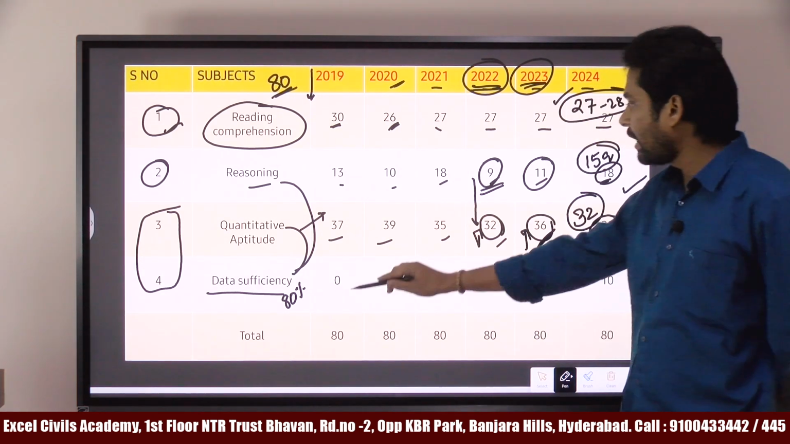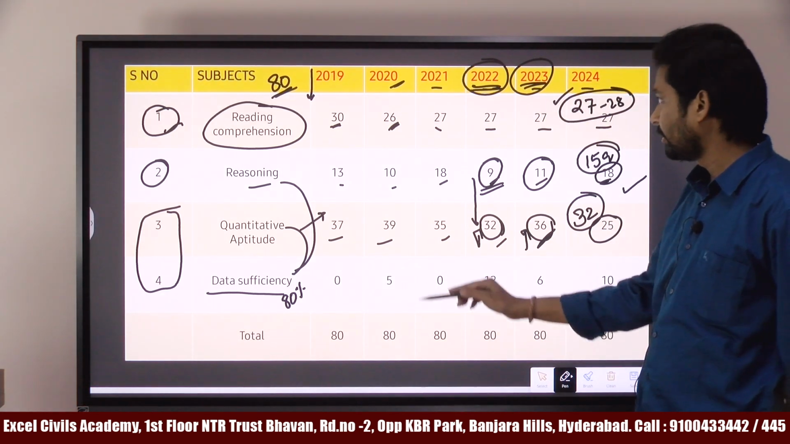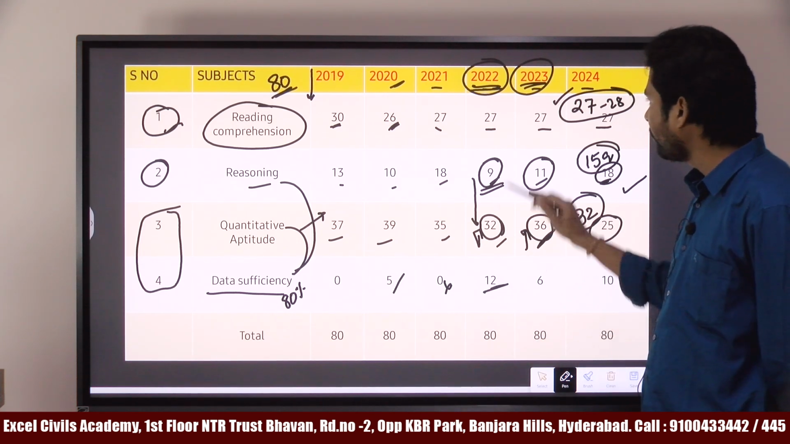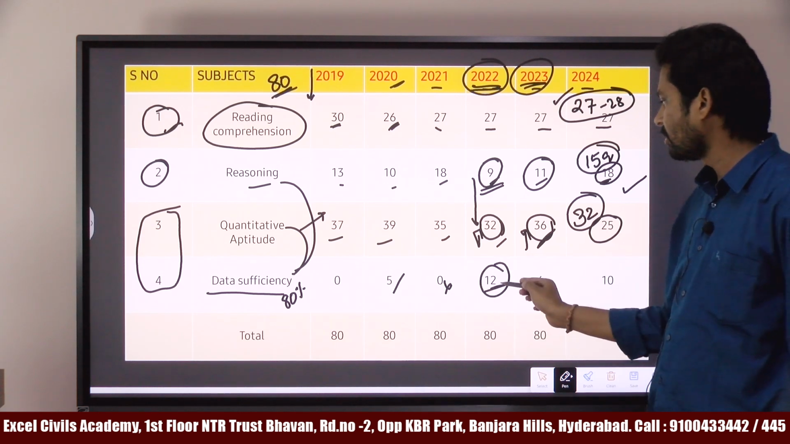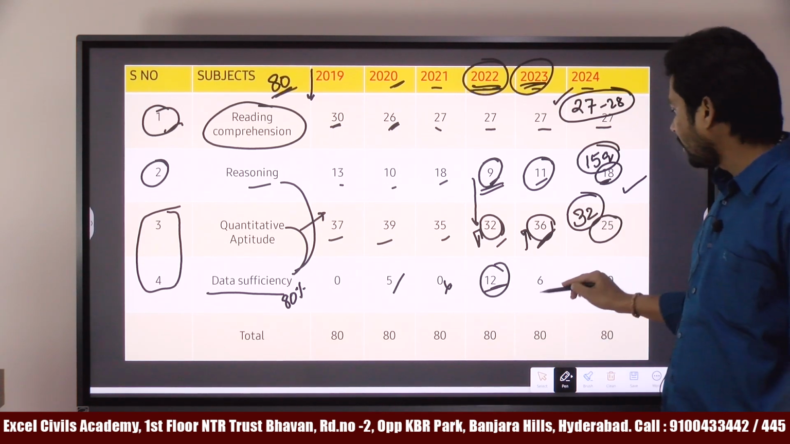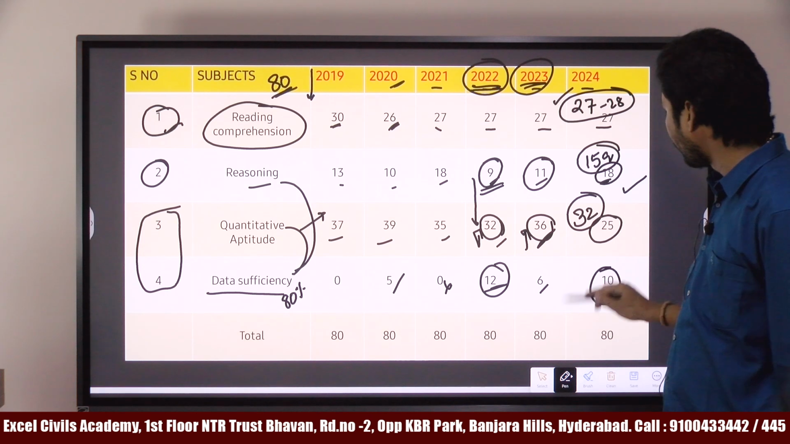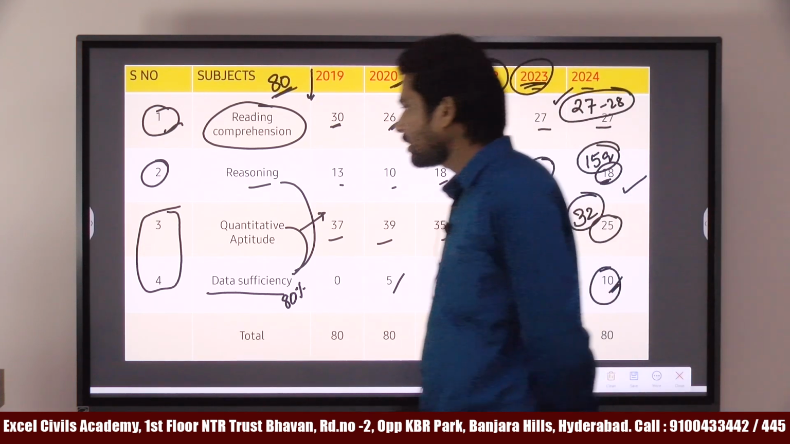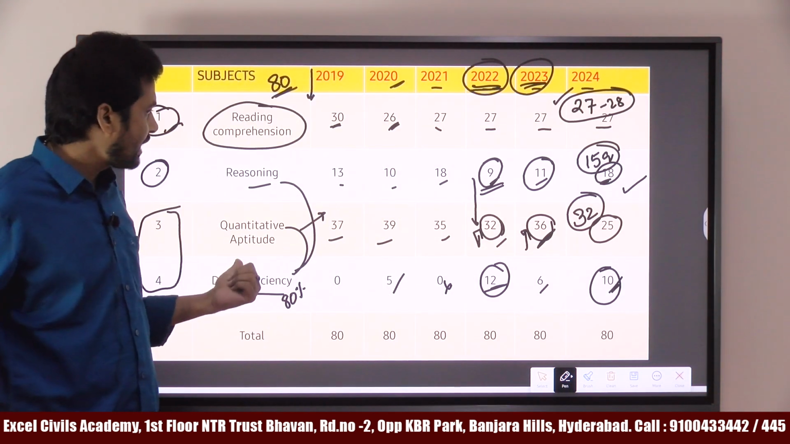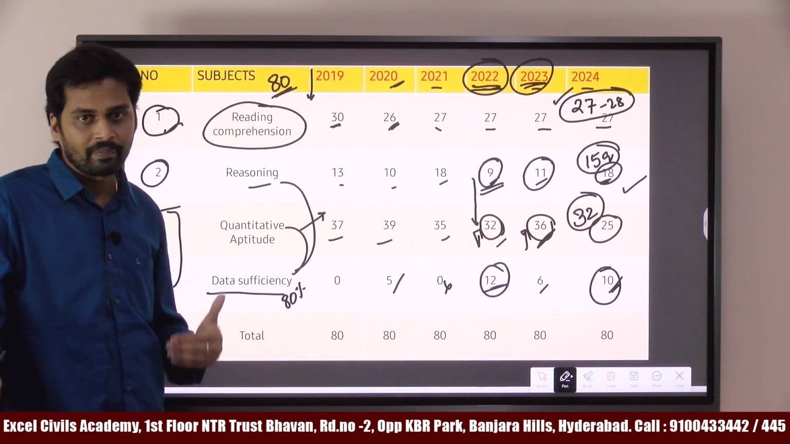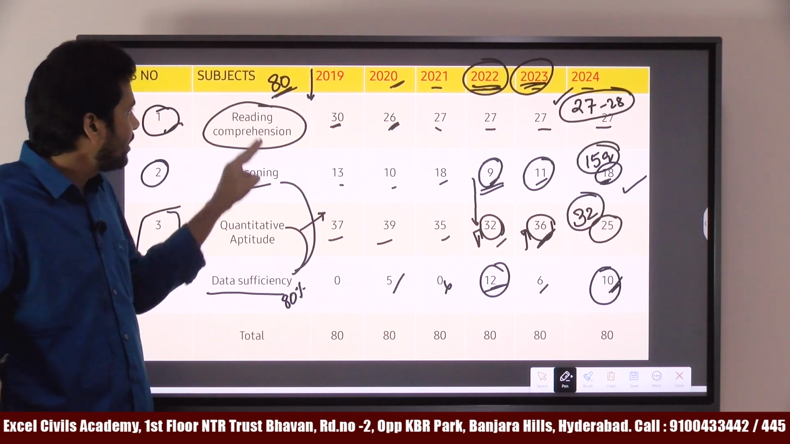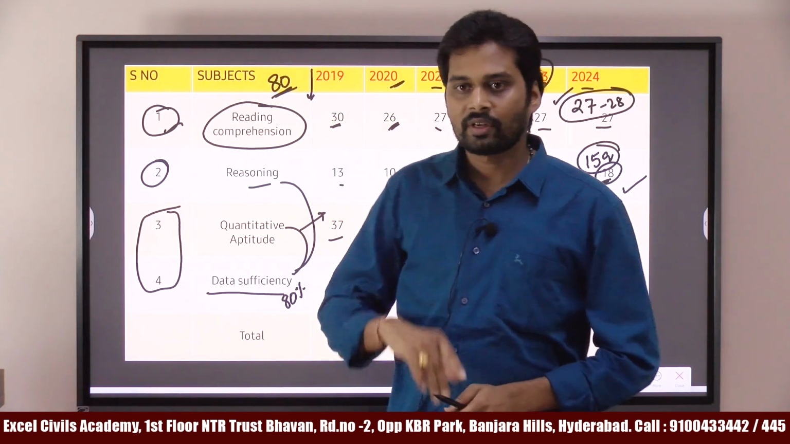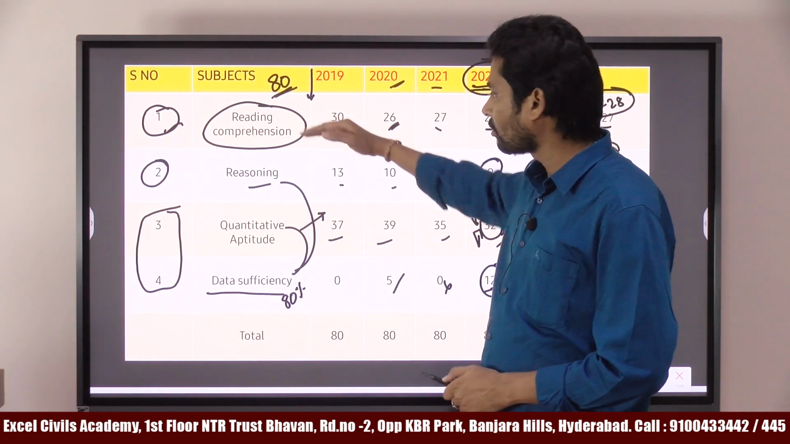In 2019 you don't have questions from data sufficiency. In 20 we have 5 questions, in 21 we don't have any, but in 22 we have the maximum, almost all 12, and in 23 we have only 6 questions. But again in 2024, this year, we have 10 questions. So you can understand that the first maximum weightage is given to quantitative aptitude for CSAT, the second weightage is given to reading comprehension, and the last we have reasoning. My sincere advice is, when you are preparing for CSAT, focus on all these 3.